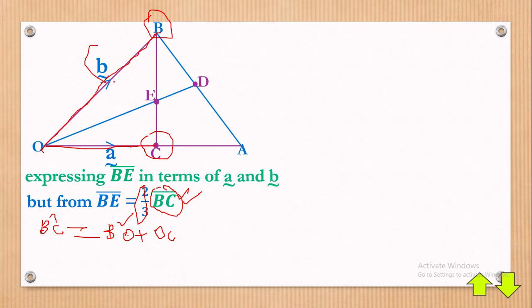Maybe just ask, do you have BO? Yes, it is negative vector B. Do you have OC? Yes. Remember OC, we defined it at the very start, whereby we said that OC is equal to a half of vector A. So we have this one also. You realize that this one is a good route.